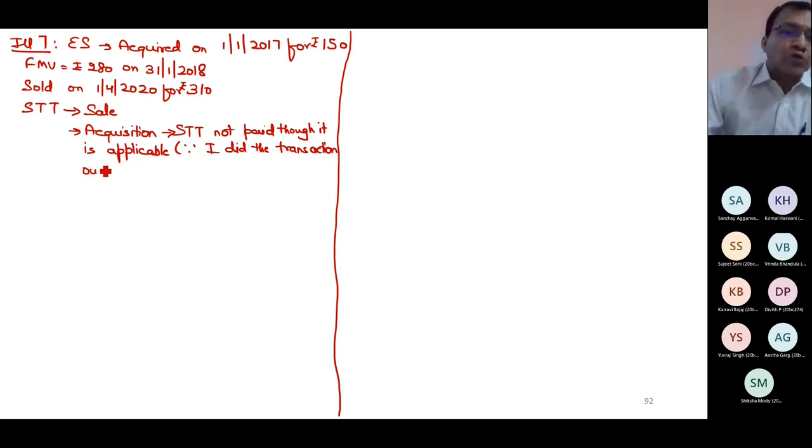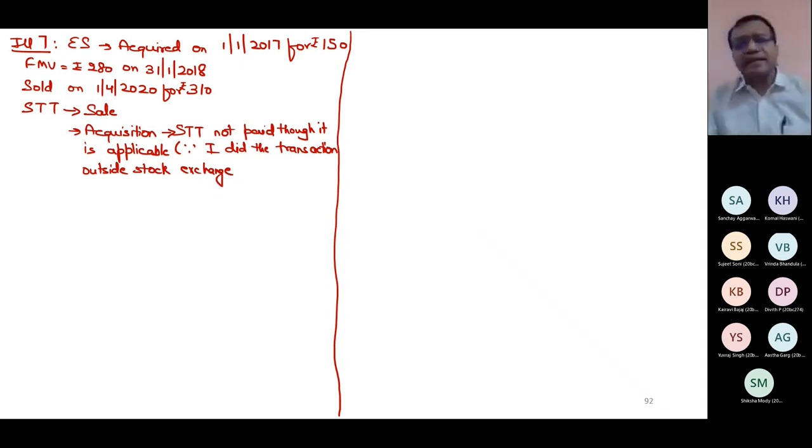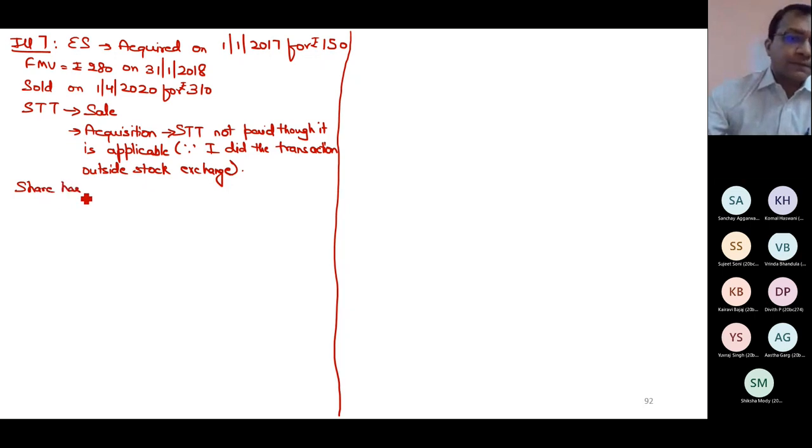I did the transaction outside stock exchange. It is not a crime to do the transaction outside stock exchange. I'm under no compulsion to do the transaction on the stock exchange. I do it because I get the fair price. Otherwise, it is not illegal. But I might not get the benefit somewhere in taxation. And question also says the share has always been a listed share since its acquisition.